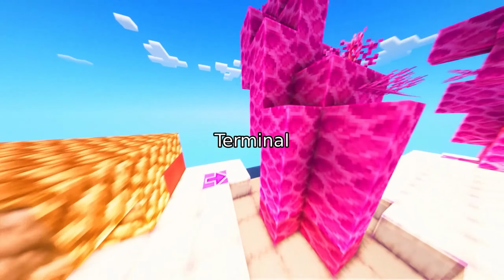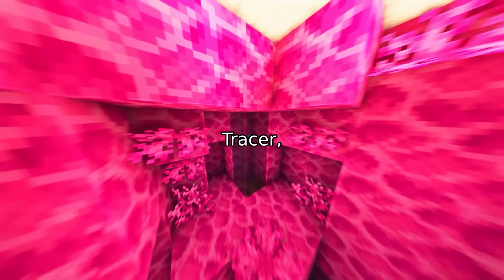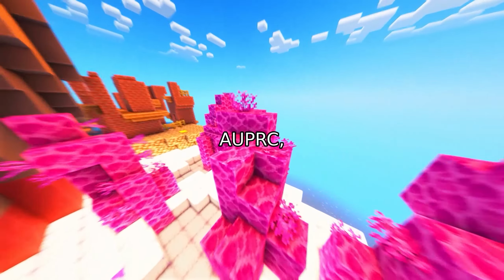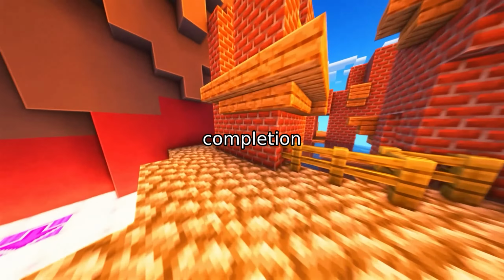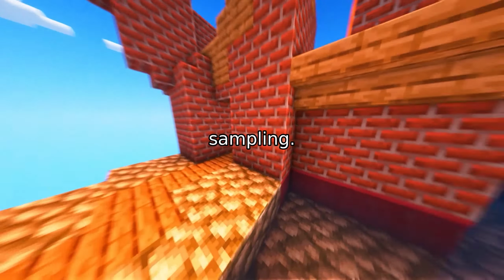Evaluations on Tau-2, Terminal-Bench 2, and GAIA across 6 models, including Qwen and Gemma, show RUPA consistently outperforms baselines like entropy, TRACER, and SAUP. RUPA achieves superior AUROC and AUPRC, enables earlier failure detection by identifying risks before trajectory completion, and improves downstream task success rates when used for uncertainty-guided sampling.